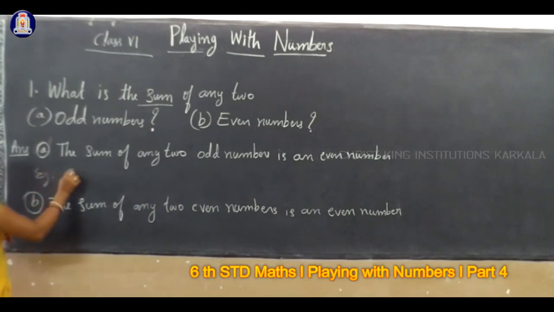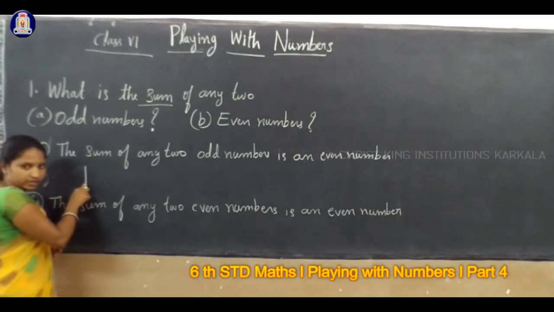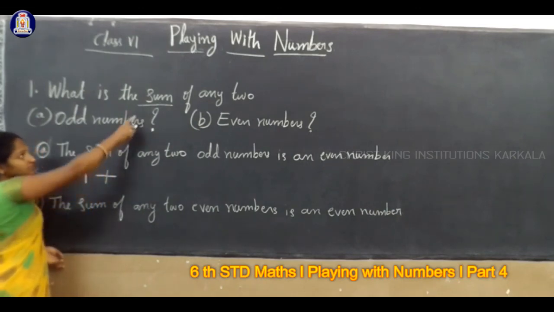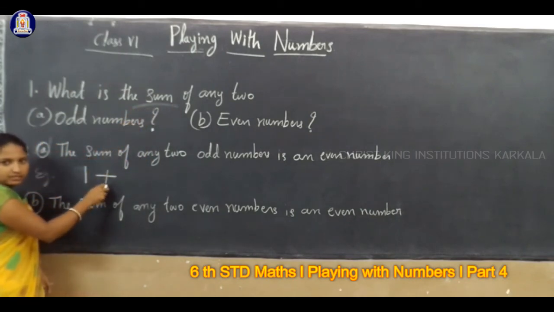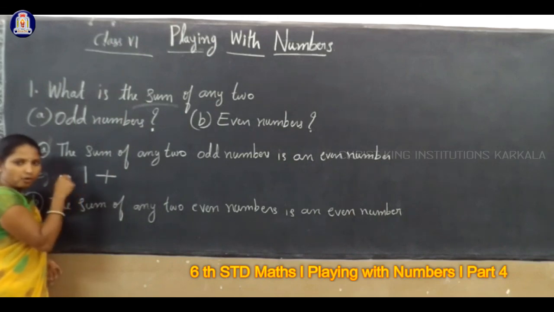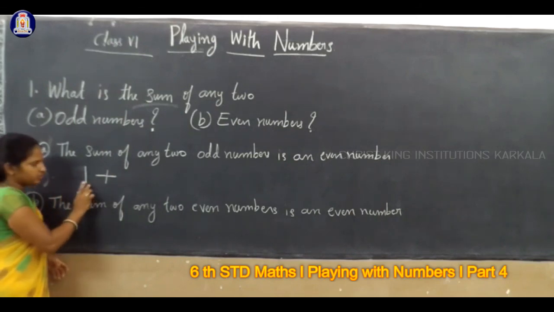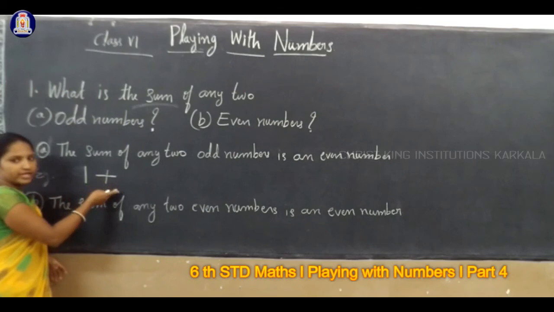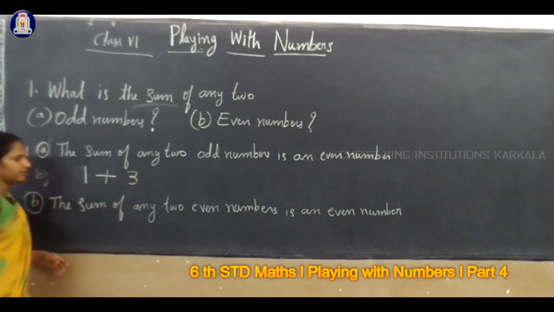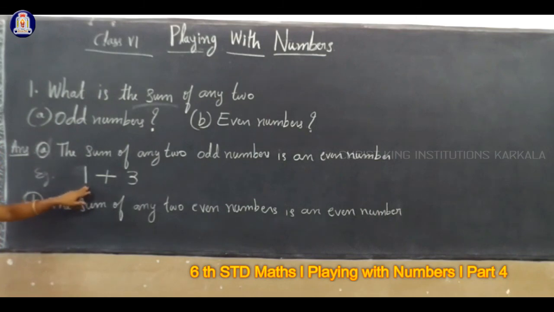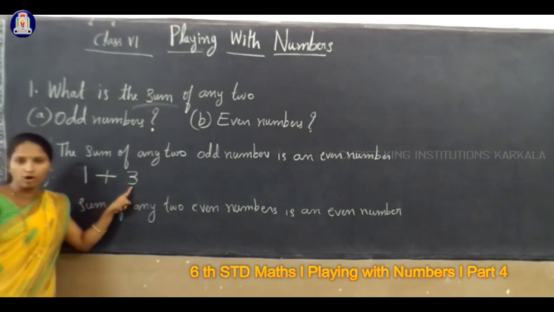Correct? For example, if you consider any two odd numbers, one odd number plus another. Why plus? Here they said sum of two odd numbers. Sum means plus. Difference means minus and product means multiplication. Correct? So here, sum of any two odd numbers, you can consider any odd number. For example, 1 is an odd number and 3 is also an odd number, right?